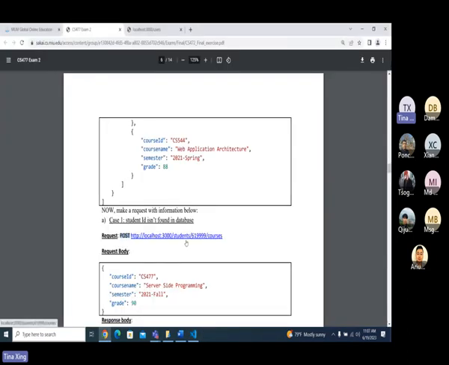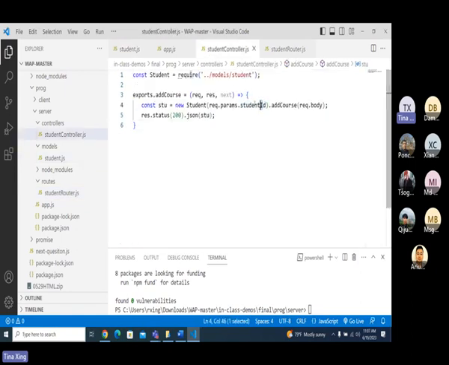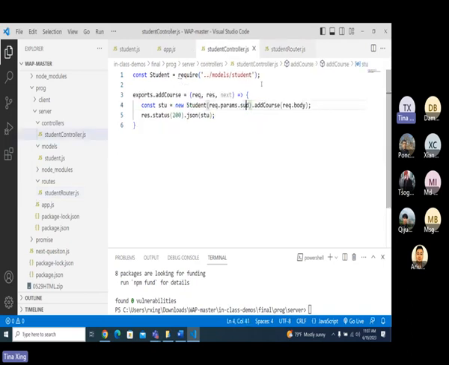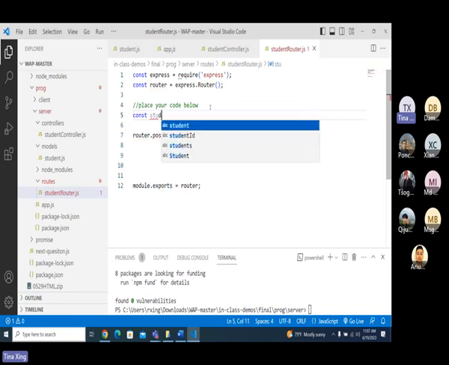The URL is /student/ the student ID, right? You can put it as students here, okay? /students/ oh no, sorry, this one, right? And you have to make sure it matches with which one? This one. If I use stu ID, if you put stu ID here, then here has to be stu ID, okay? If I put student ID as before, then this one must be here, okay? If it doesn't match, you're going to lose a point, a little bit, okay? And here, we have to have a student controller, okay?